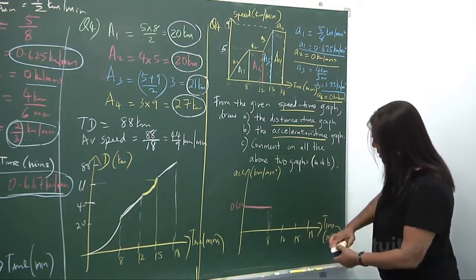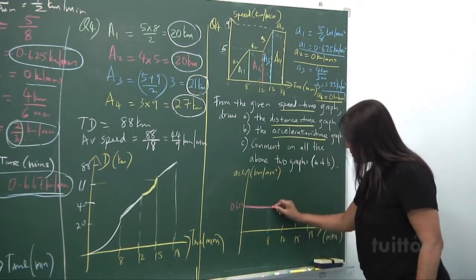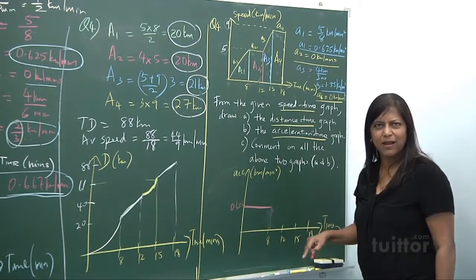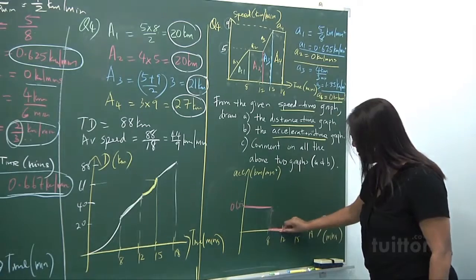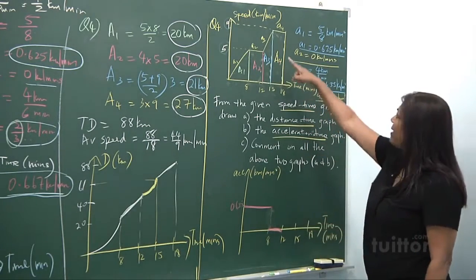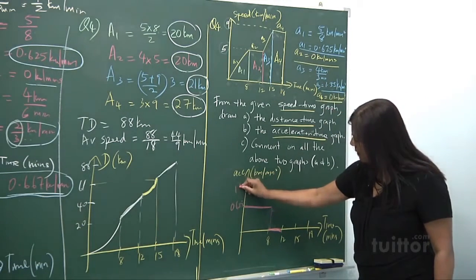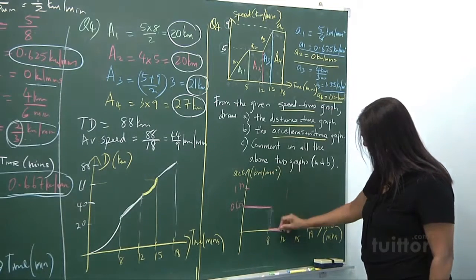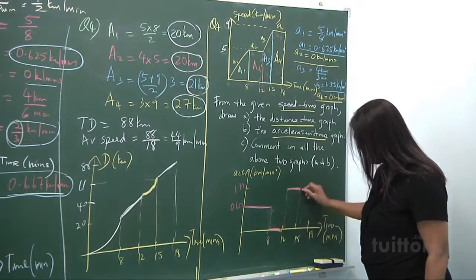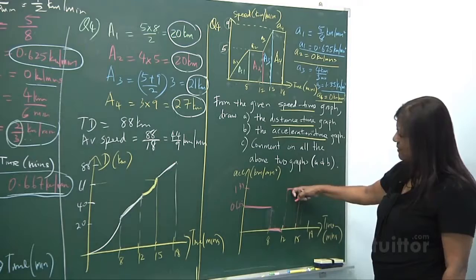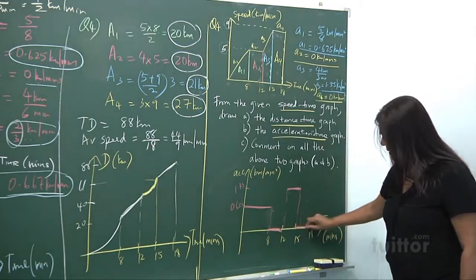Dotted line. Alright, take note. Not very neat, Kumar, not very neat. You know, when you're standing and writing, it's not very nice to write. Alright, in A2, it's 0. Here, 0. And then A3, look at the speed, it is 1.33. So from here to here is 0, and from here to here is 1.33. So do a dotted line here. Alright, so this will be the speed. And then A4. A4 is 0 again.